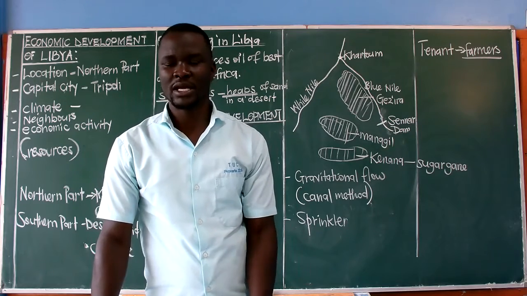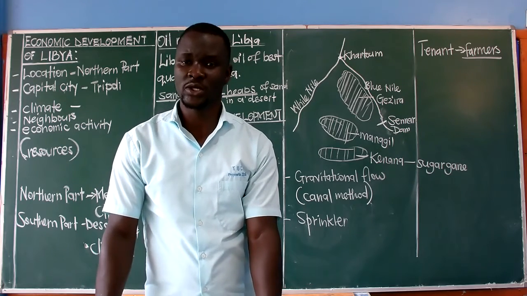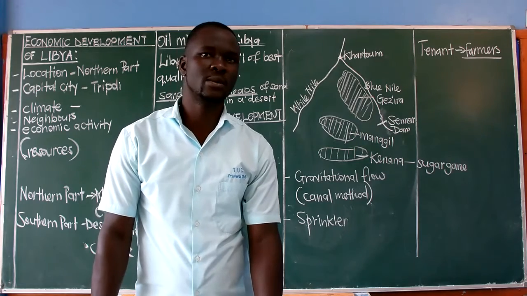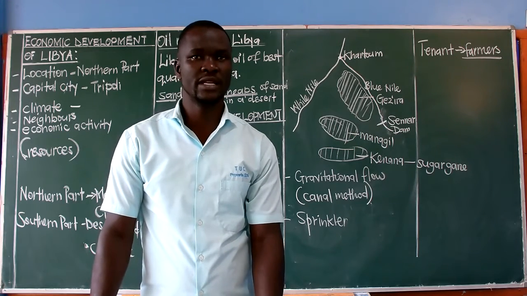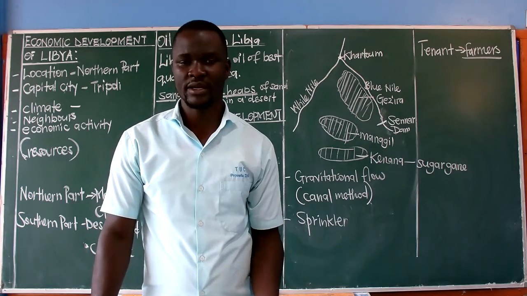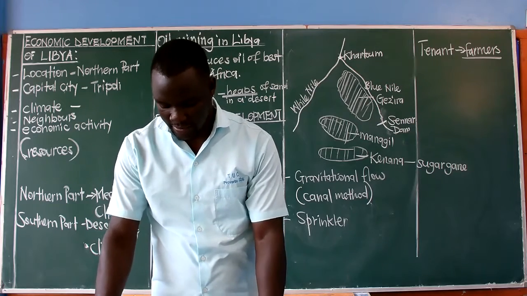Solutions to the problems, like I've always said, we get the solution from the problem. If there is a problem of crop pests and diseases, what should be done? Farmers can spray and they can overcome this problem.